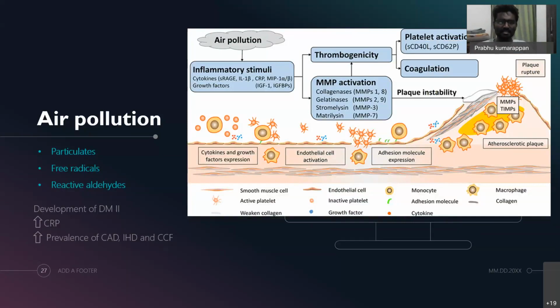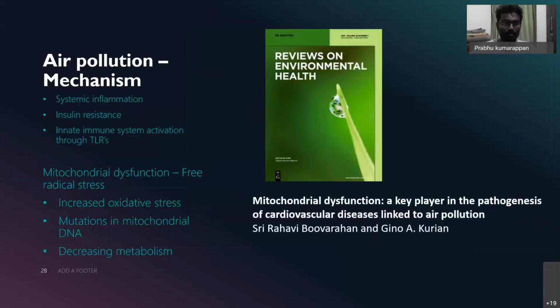The most common is that inflammatory stimuli is very common with air pollution. Whenever we are exposed to more air pollution, there is more inflammatory stimuli, leading to raised cytokines, CRP, and MMP activation, which in turn leads to platelet activation, resulting in plaque formation as well as plaque instability. And there is a strong association between increased air pollution and development of type 2 diabetes, raised CRP levels, and increased prevalence of coronary artery disease, ischemic heart disease, and congestive cardiac failure in those who have been exposed for a longer period to air pollution.